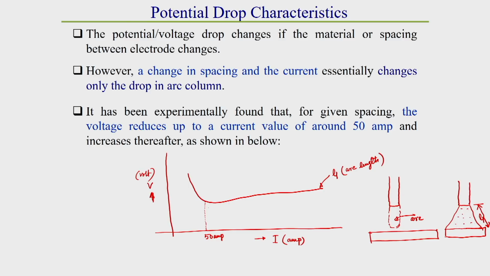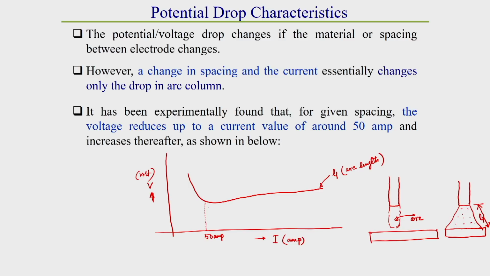The concentration of electrons increases, but due to the bulging of the arc, the current path length increases for a particular arc gap, so resistance increases, and then the voltage drop also increases. That is why after 50 ampere current the voltage drop increases a little bit. From this curve itself we can observe that till 50 ampere it is decreasing, after that it is increasing, but this increase is marginal.